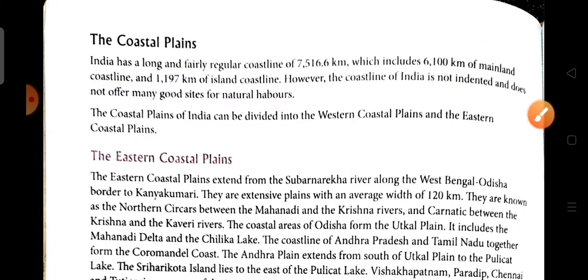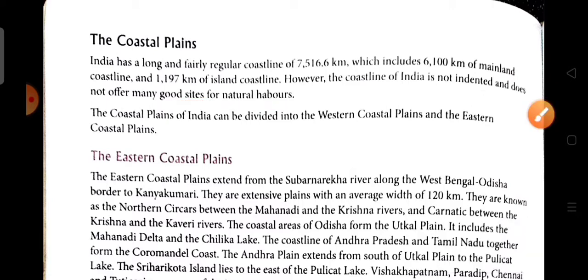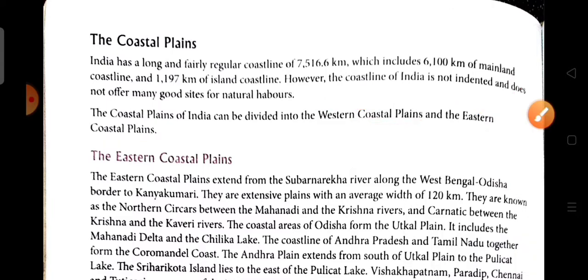However, the coastline of India is not indented and does not offer many good sites for natural harbors. Here, indented means cut into by the sea. Because the coastline of India is not indented, it does not support good sites for natural harbors. Now we see that the coastline is divided into two parts, that is the western coastal plain and the eastern coastal plain. So here are the western and the eastern coastal plain. Now we are discussing them one by one.